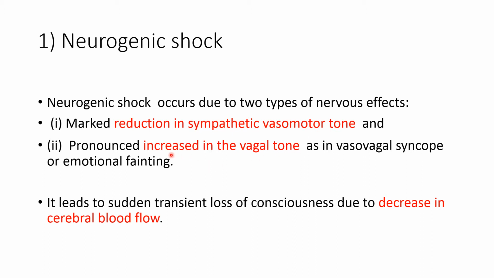Second is the pronounced increase in the vagal tone. Vagal tone controls heart rate, and whenever vagal tone increases, it decreases heart rate as well as the cardiac output. Pronounced increase in the vagal tone occurs in vasovagal syncope, which occurs in emotional fainting. So both these factors, decrease in the sympathetic vasomotor tone and increase in the vagal tone, produce vasodilatation, decrease in the venous return and decrease in the cardiac output, and it leads to decreased blood flow to the cerebral cortex, which leads to transient loss of consciousness, known as syncope.